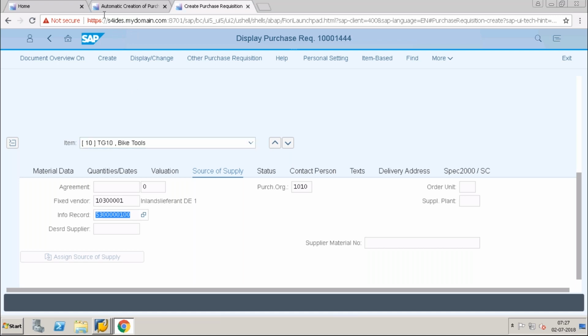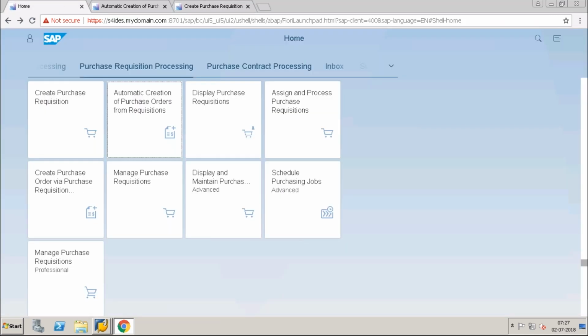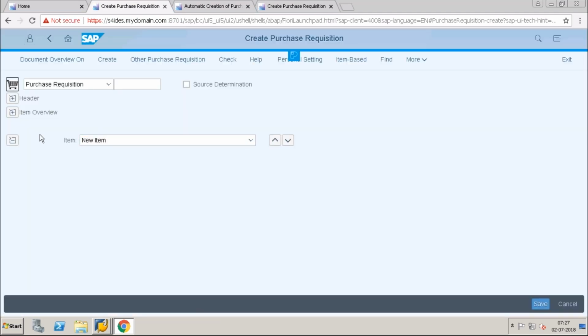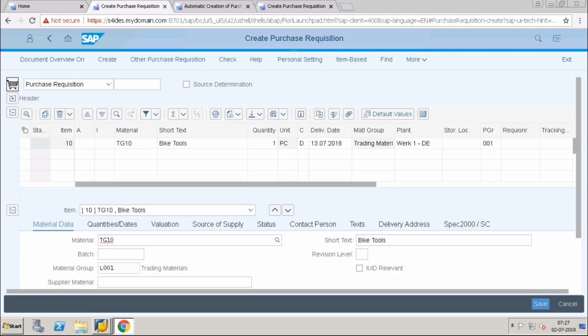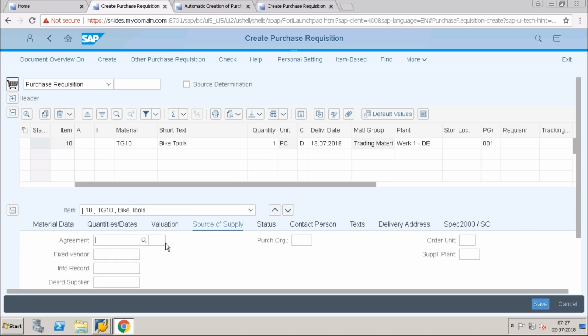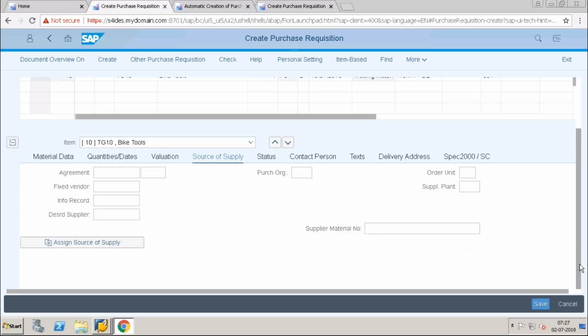Now I will show you by creating a new purchase requisition from here through the app. It is TG10, order quantity 1, and plant is 1010. Okay, I will go to the source of supply, scroll down, and assign source of supplies.